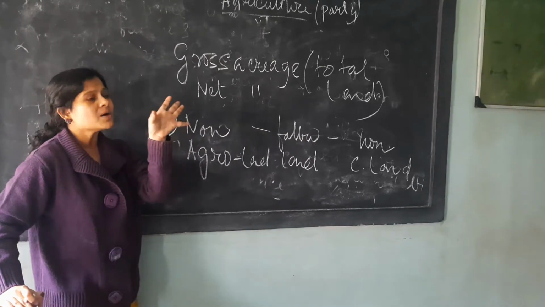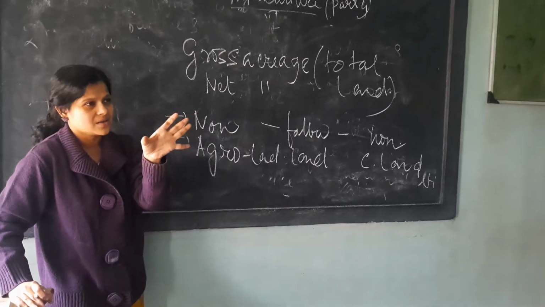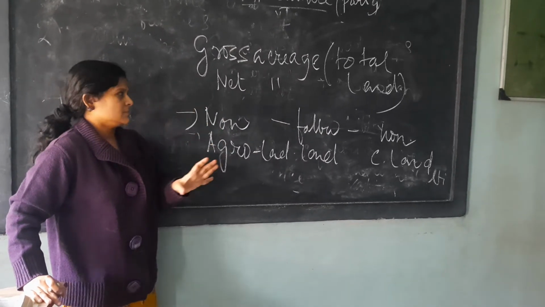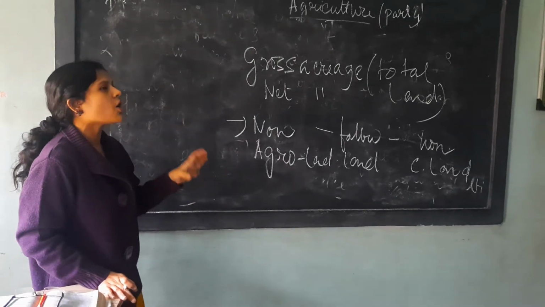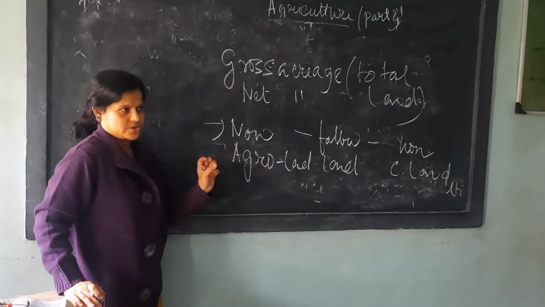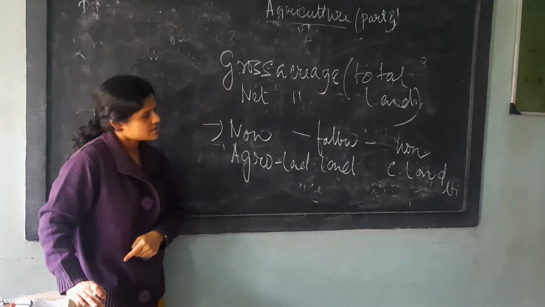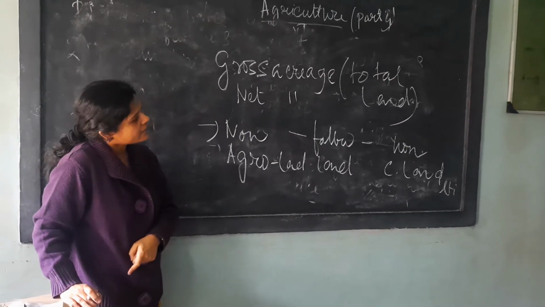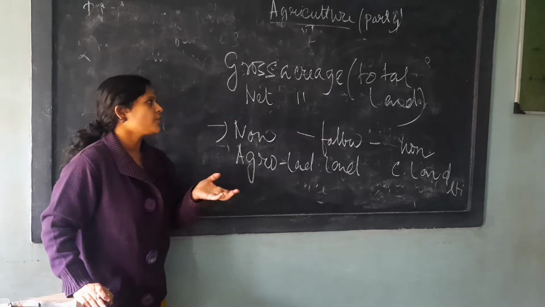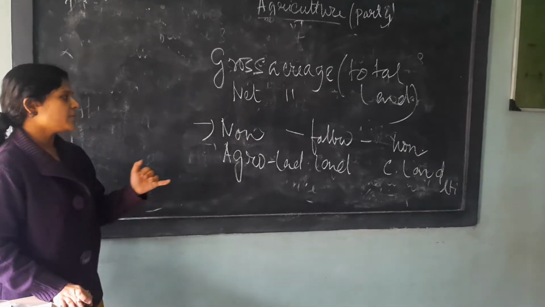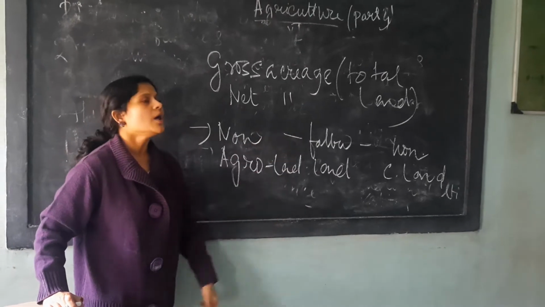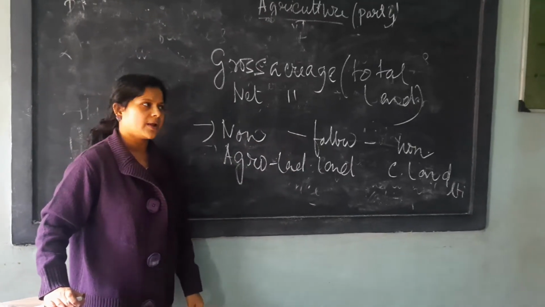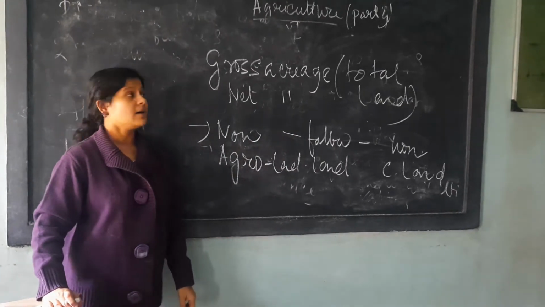That is, how much effective land a country has for the purpose of cultivation of agriculture. That is called net acreage. Clear? Understood? Gross acreage means the total amount of land. From the total amount of land, if we deduct non-agro wasteland, fallow land, and non-cultivable land, then we get net acreage.